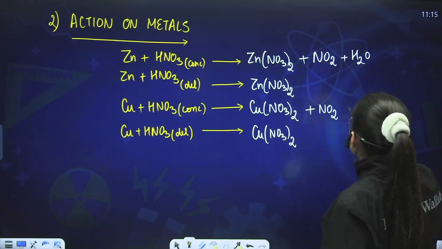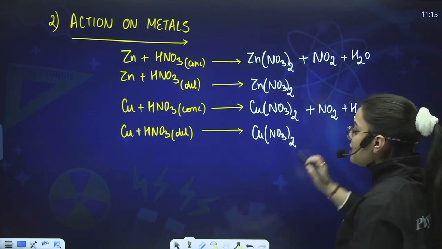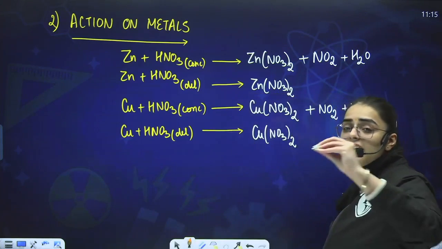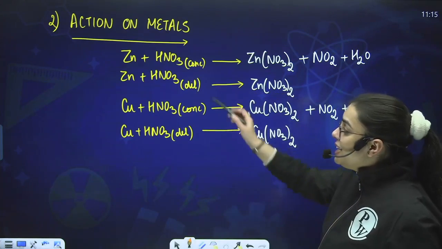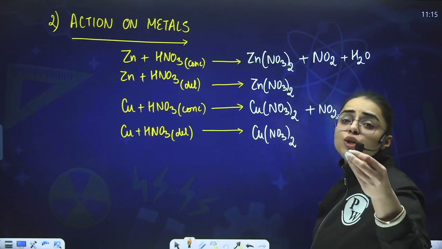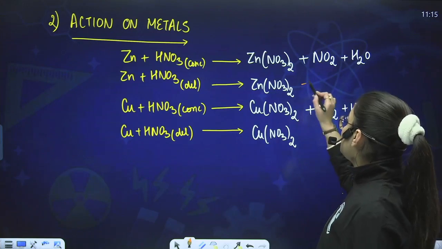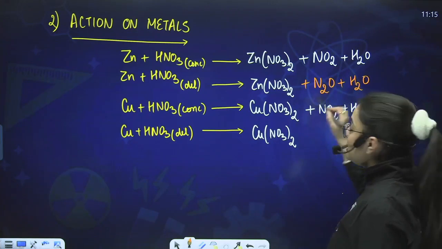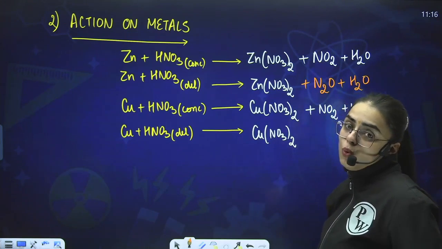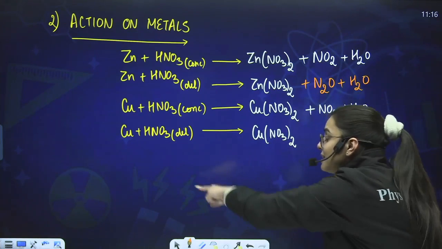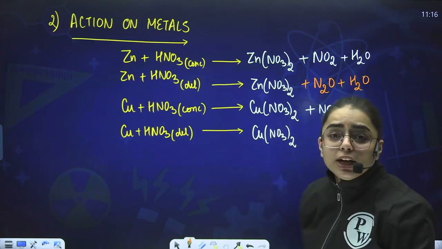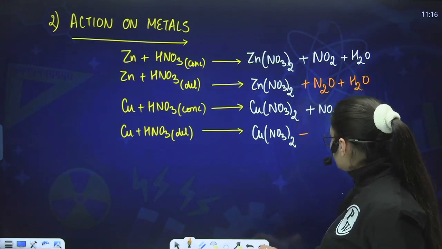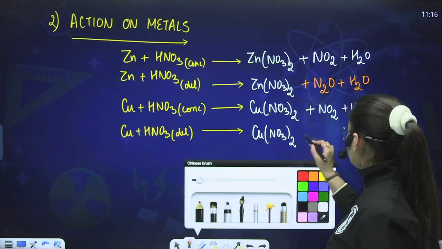Okay, now the twist comes over here. For concentrated, okay ma'am, you have told us these are the simple reactions, but what happens when you are using the dilute one? See, when you are using dilute HNO3 and you are reacting it with zinc, what shall you obtain? You shall obtain N2O over here. Also with this, water shall be obtained. N2O. Is it clear? And when you are reacting Cu with dilute HNO3, you shall obtain NO, students. Let me write it with another color because that will help you to differentiate between both of them.